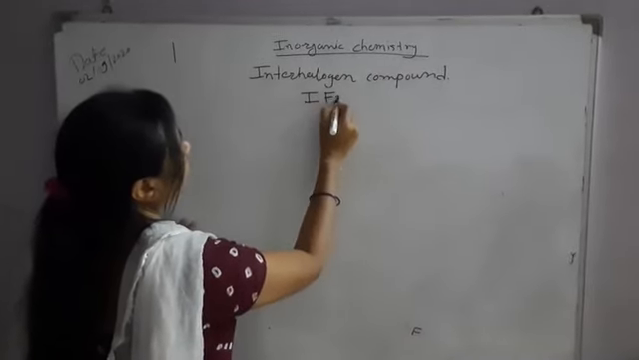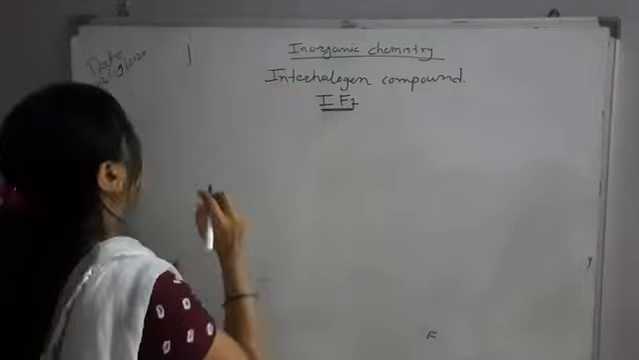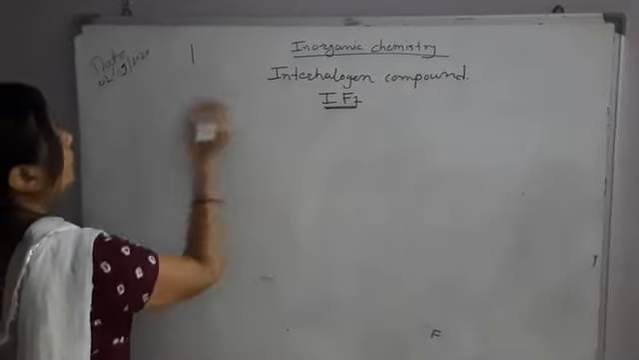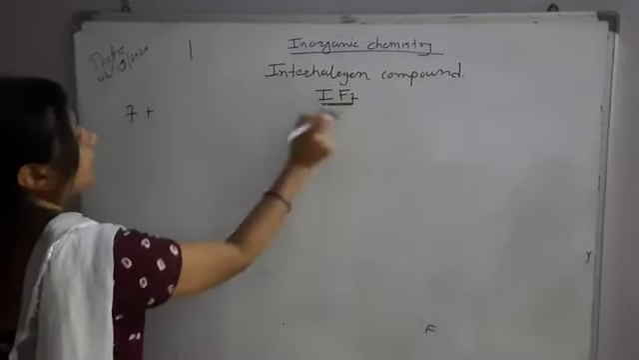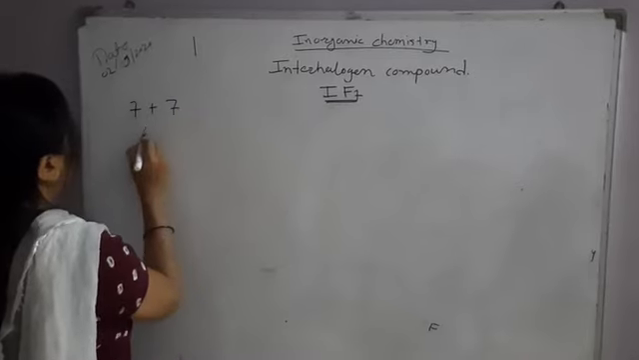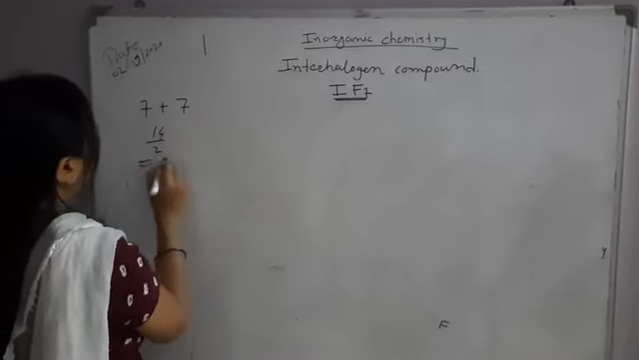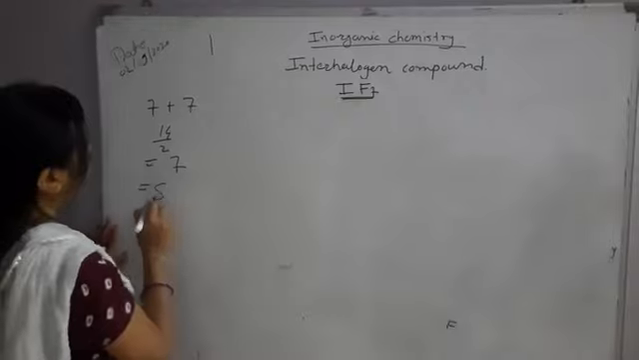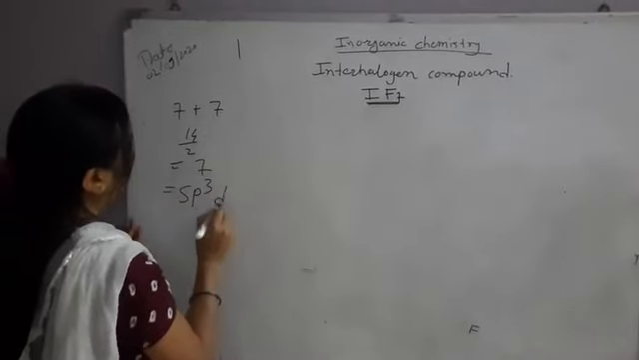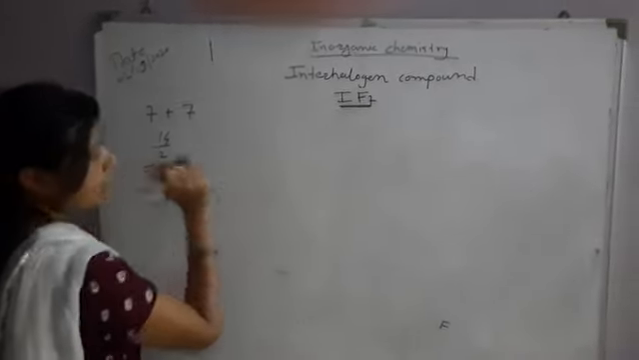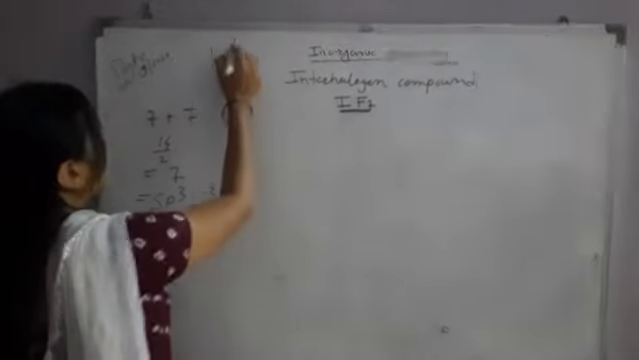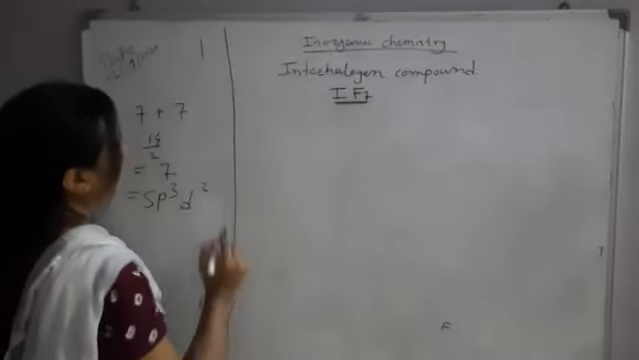Okay, and first we calculate the hybridization. Iodine, again group number 7, monovalent atoms attached are 7. 7 plus 7 is equal to 14, divided by 2 means 7. So 7 means what will it be? sp3d3, 3 and 3 is 6 and 1 is 7. So the hybridization possible in this structure is sp3d3.